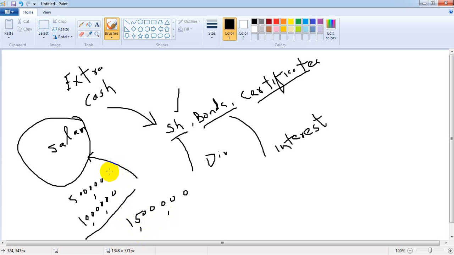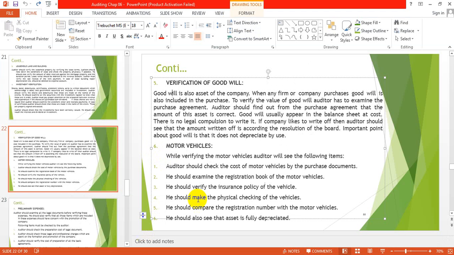So 5 lakh is the value of their assets, and 1 million they are demanding for their reputation, goodwill. When you purchased a business, and on that business you paid extra money for their goodwill, then you will record it in your balance sheet.